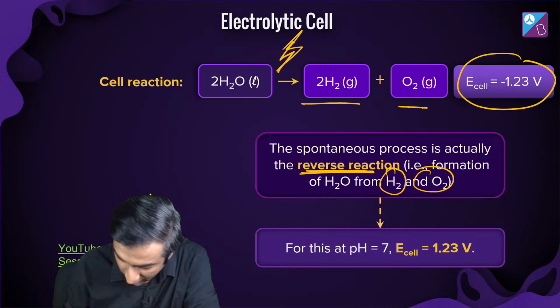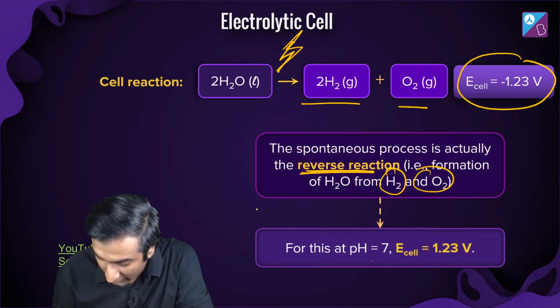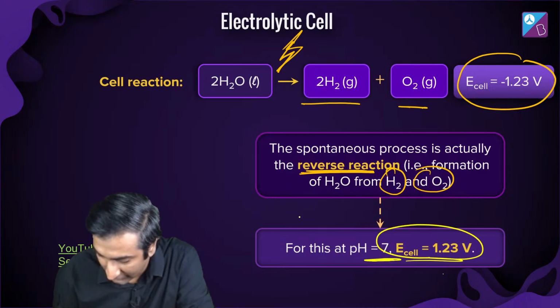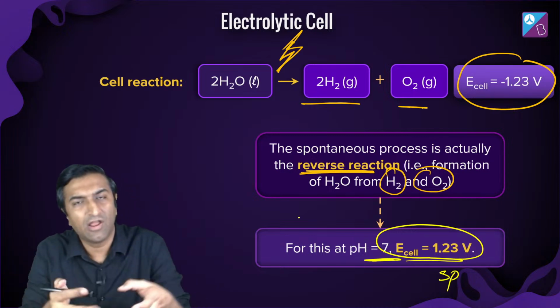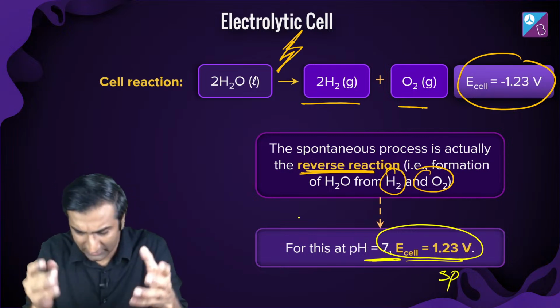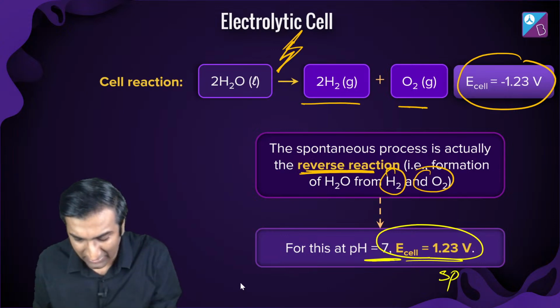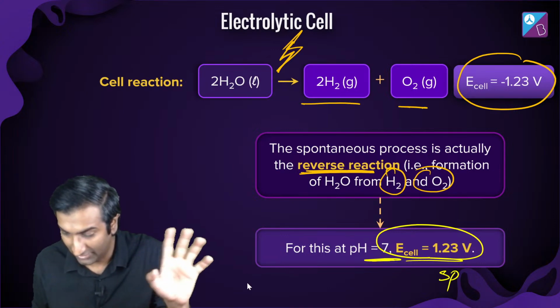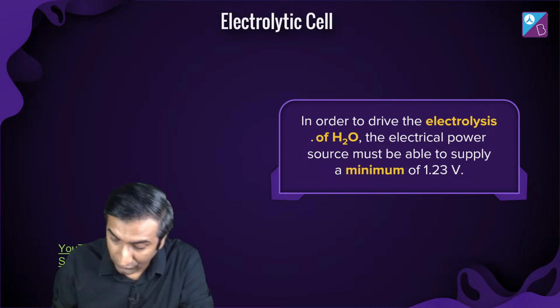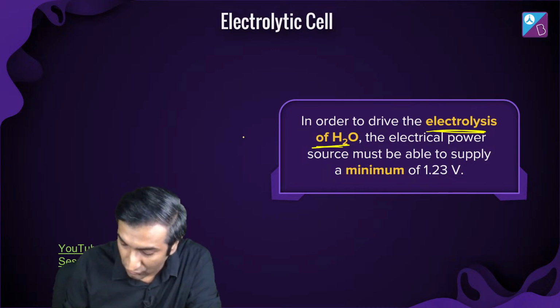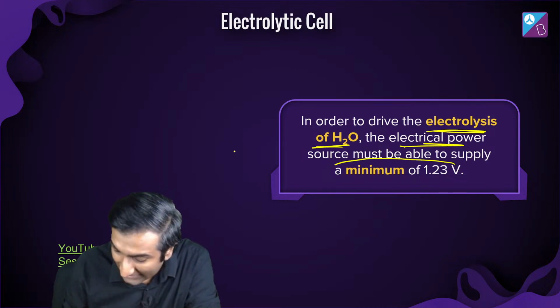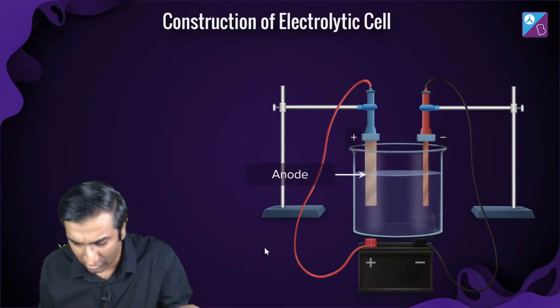Okay. Hold on. All right. So at pH equal to 7, this is spontaneous, right? अपने आप you combine water, H2 and O2, and that gives you water. But well, thermodynamically is fine. Kinetically, it's a little weird. Okay, so we won't talk about that so much. So for electrolysis of H2O, the electrical power supply, you need to be at least 1.23 volts. Okay, and this is what the whole setup looks like.